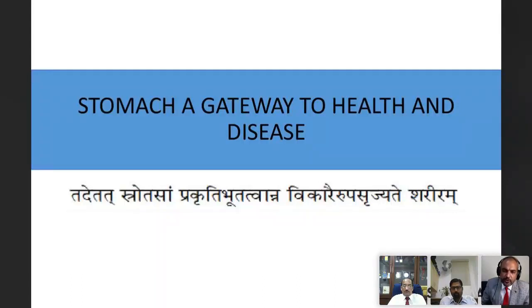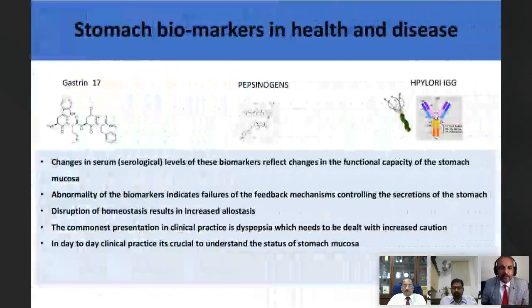Na Vikarahi Upasrujjate Shariram. Meaning, as long as the channel, the digestive system called the Mahasrotasa, is in normal function, you can rest assured that not only the digestive tract but in fact all the systems will be in good health and free of disease.